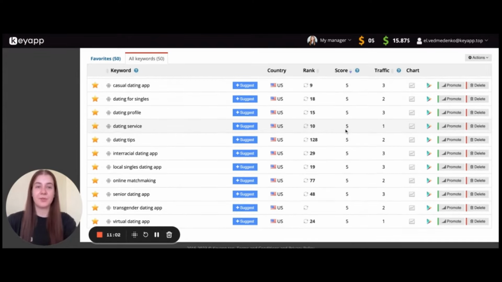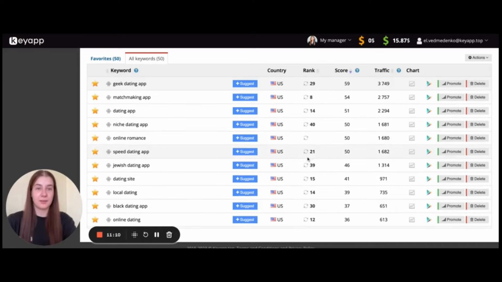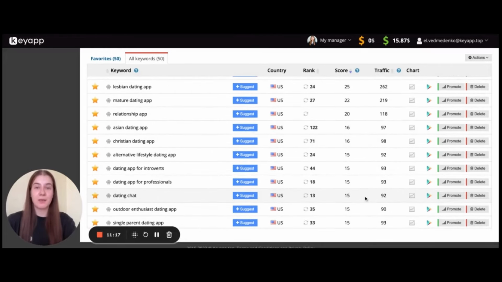So when we are talking about ChatGPT, you remember that we asked to provide the most traffic keywords in the dating app category, and the result here is: we see some keywords really popular, with a high score, but most keywords are of middle and low popularity.